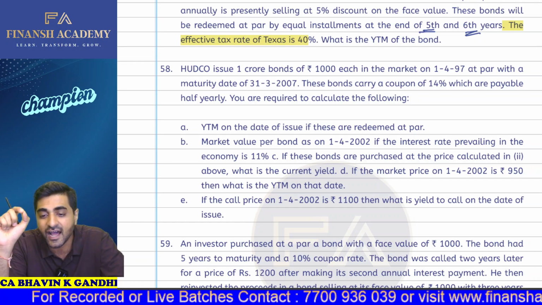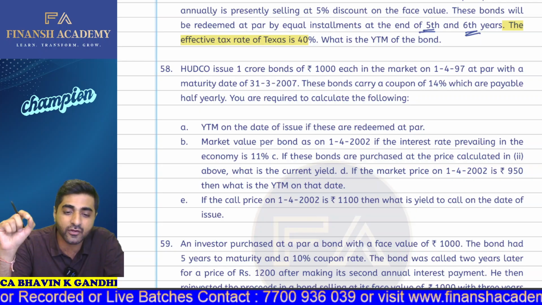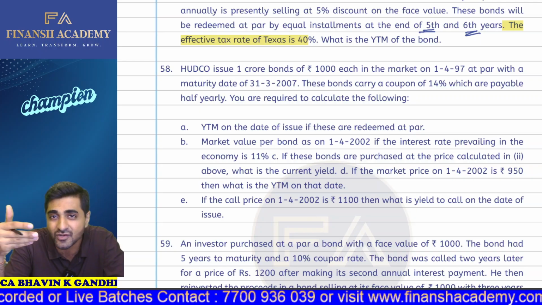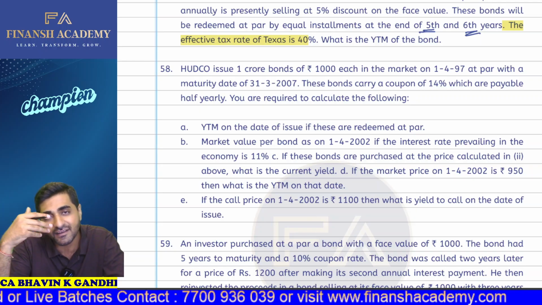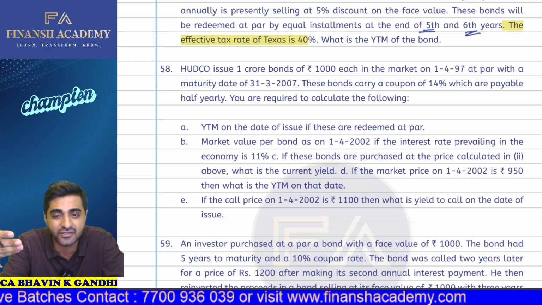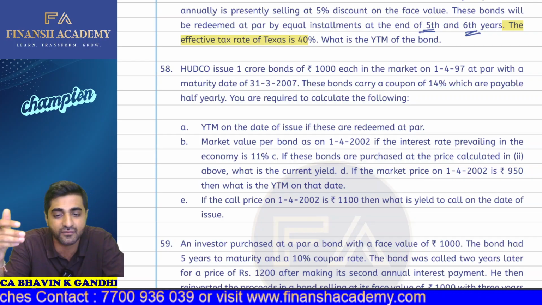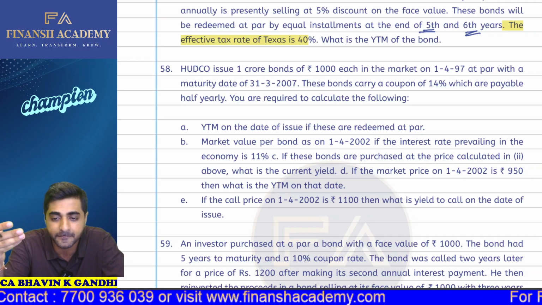Now, if these bonds are purchased at the price calculated in the second part above, what is the current yield? So how will you calculate the current yield? Whatever is the interest, we divide that by the actual price of the bond, which is derived in the second part. So we'll simply divide it, and we'll be getting the current yield.